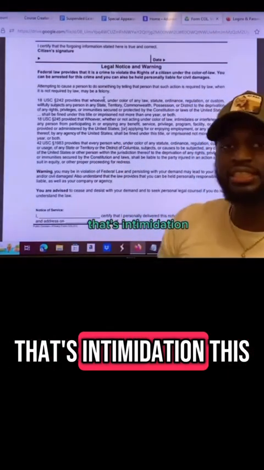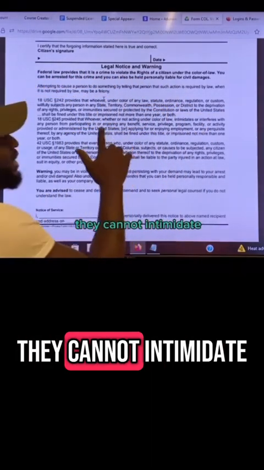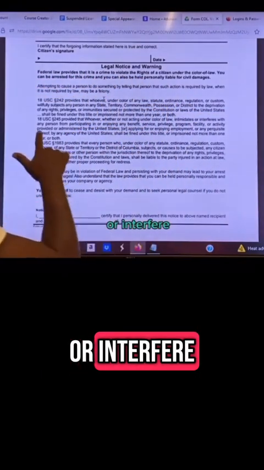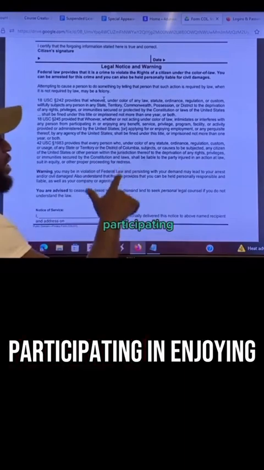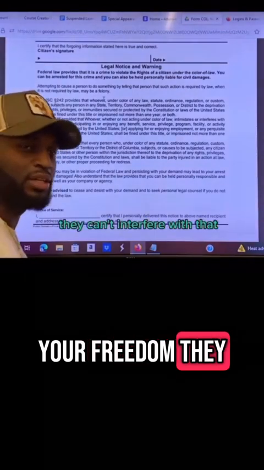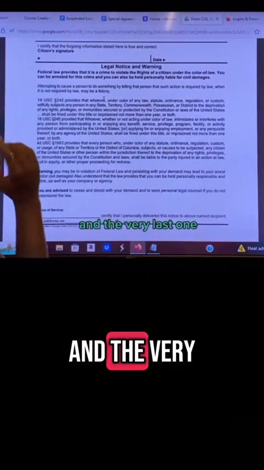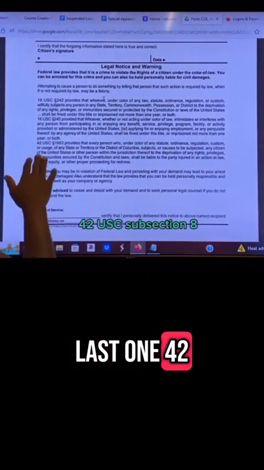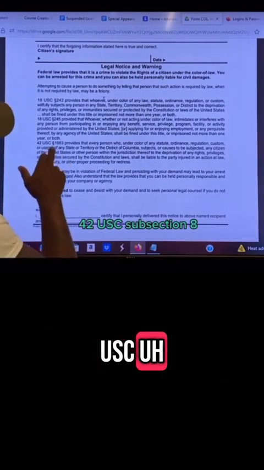That's intimidation. This law says that they cannot intimidate or interfere with any person participating in and enjoying any benefit of life, your freedom. They can't interfere with that. And the very last one, 42 USC